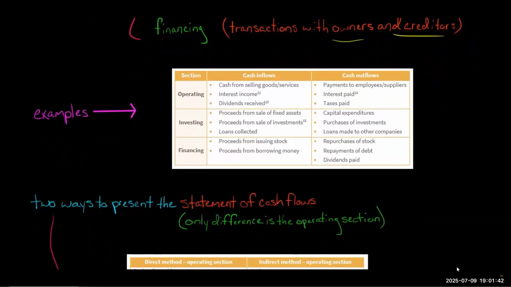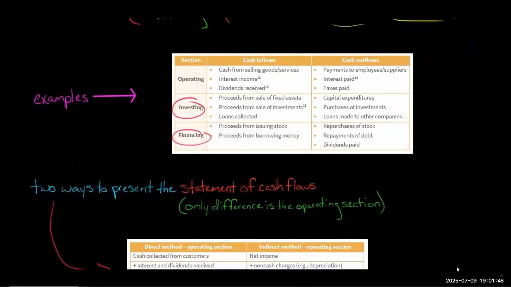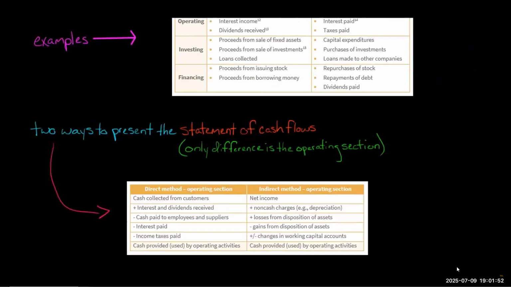Okay, so as I mentioned, there's two different ways to present this statement of cash flows. And the nice thing is that the investing section and financing section are identical, whether you do it either way. The only thing that matters is the way that the operating section is presented. So the indirect method, this is the one that I'm going to focus most of my time on. I really suggest that you learn.